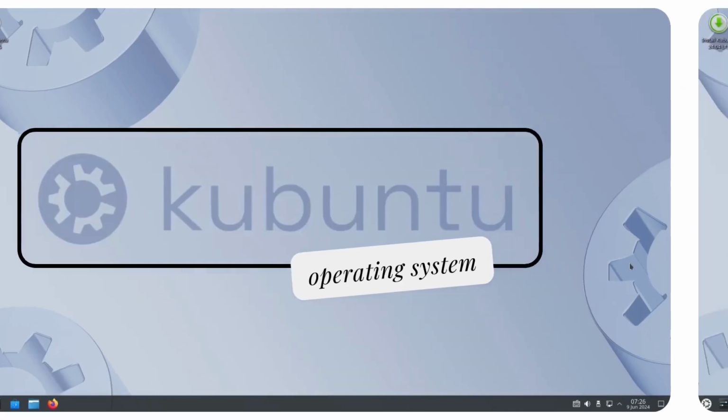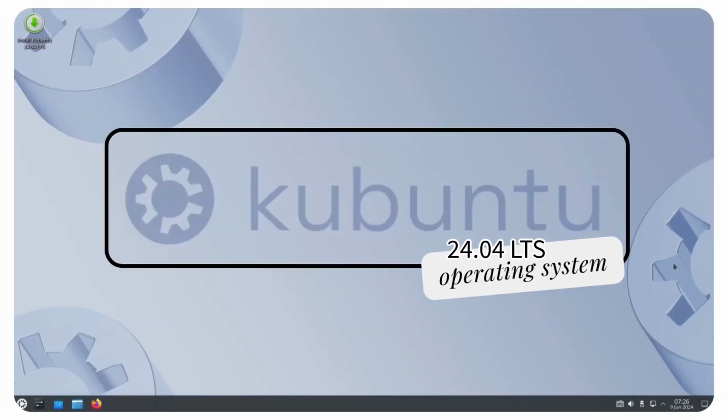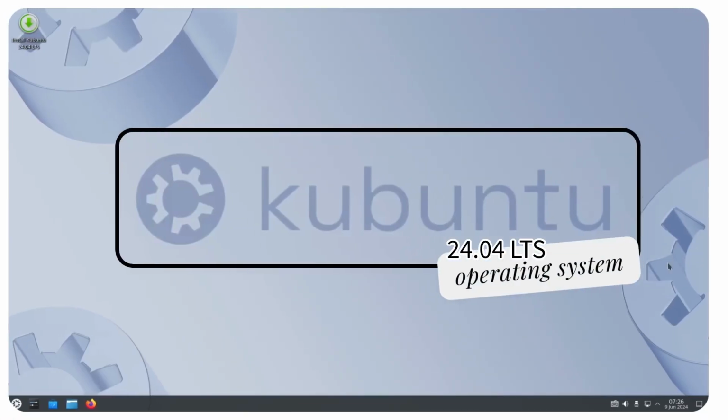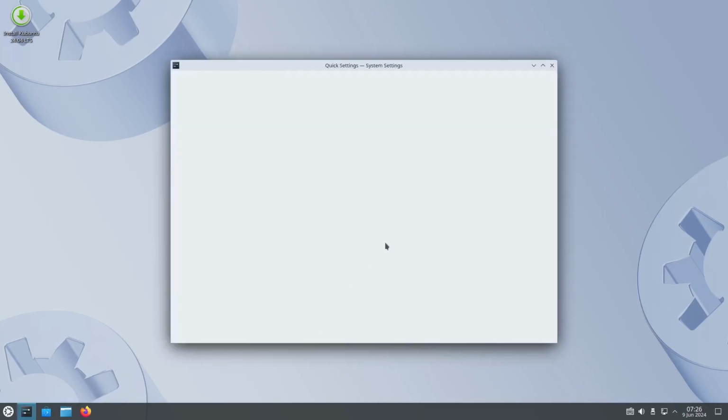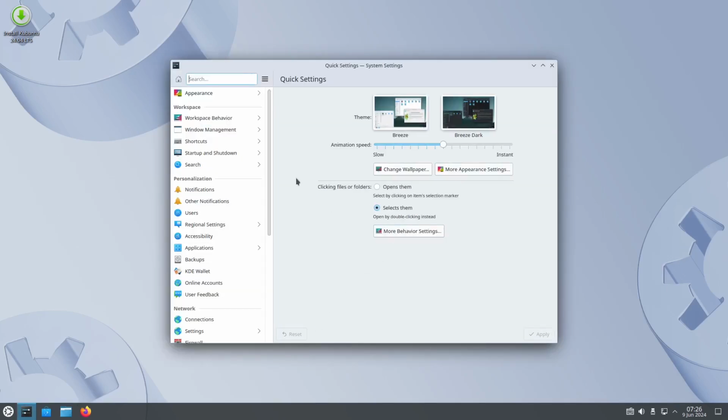Today we're going to take a look at Kubuntu, the KDE desktop environment with Ubuntu. This is version 24.04, which is running in my VM, my virtual machine.